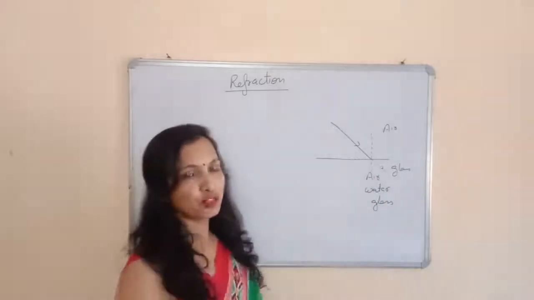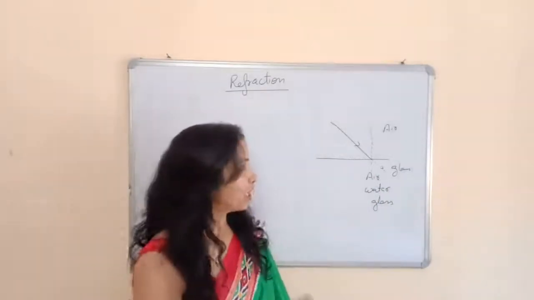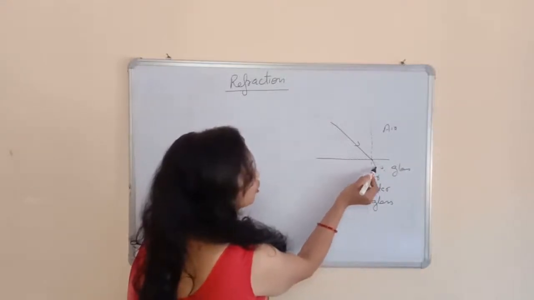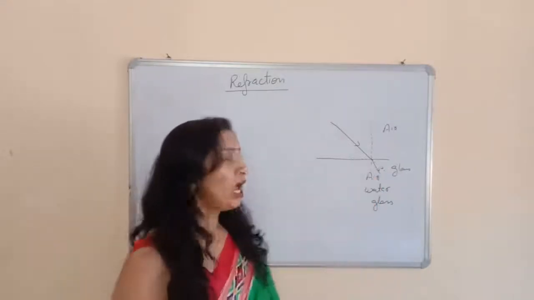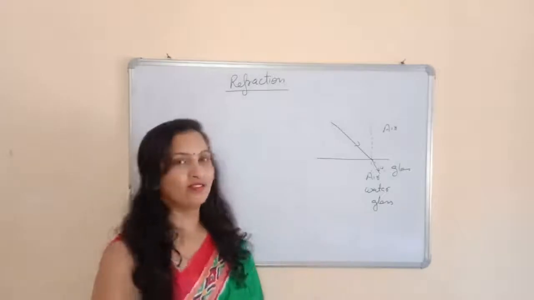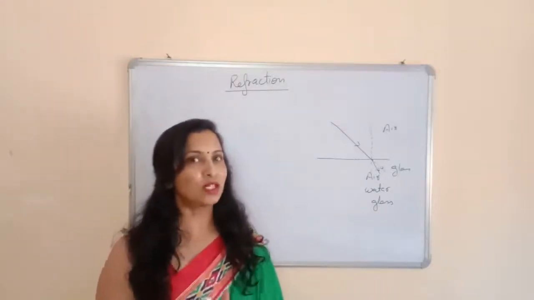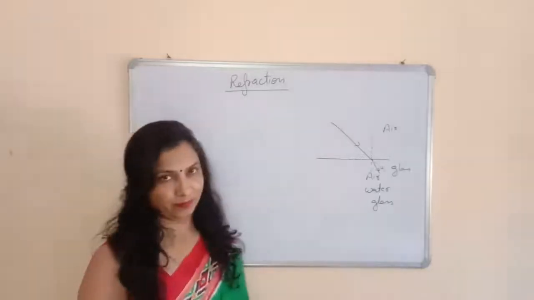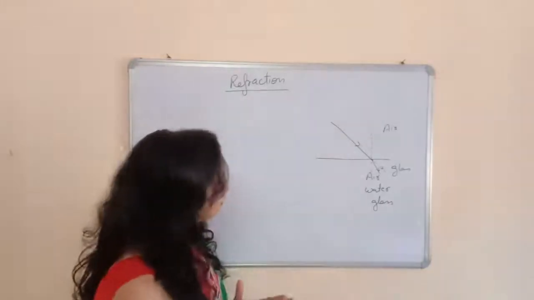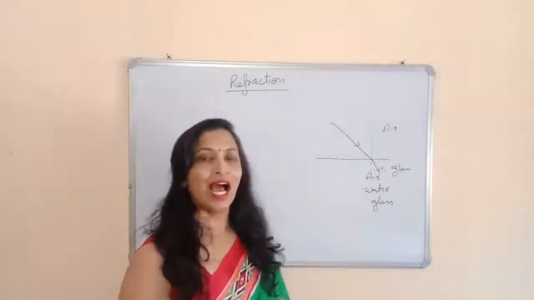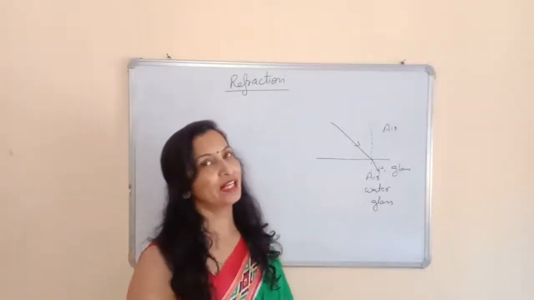This is not the actual path of this light ray when it enters the glass. It deviates and bends towards the normal. And this type of deviation when the light passes from one optical medium to another optical medium is called refraction of light. Now we will understand the different optical mediums and how and why the refraction of the light takes place.